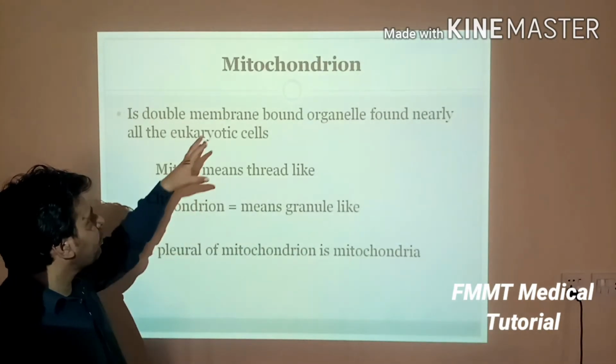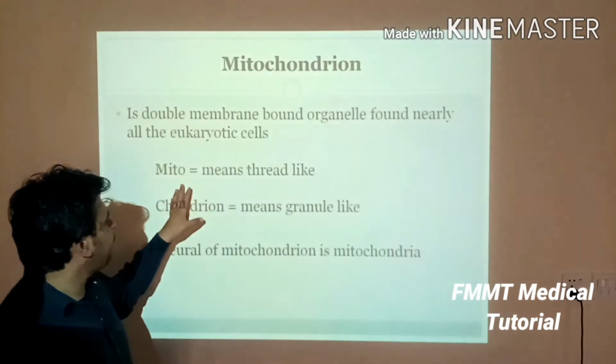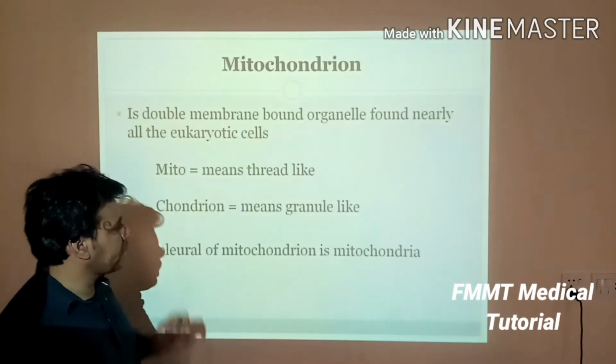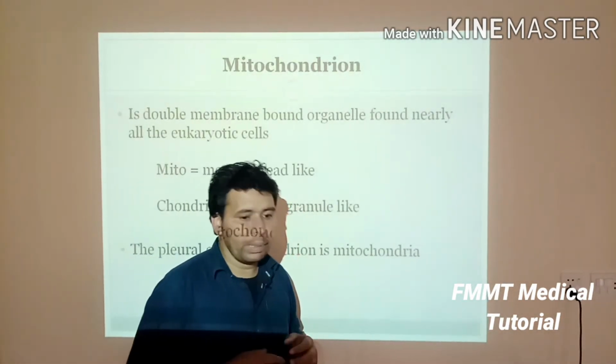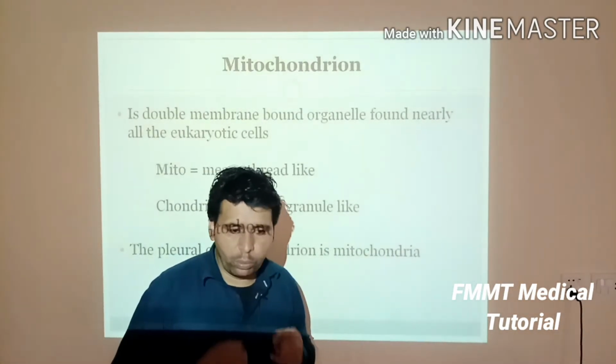So the word mitochondrion consists of two words, one is mito and the second one is chondrion. The word mito means thread-like, and the word chondrion means granule-like.